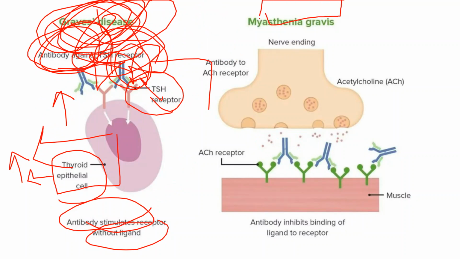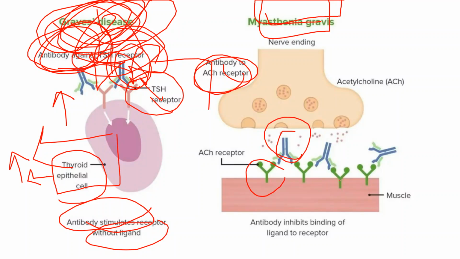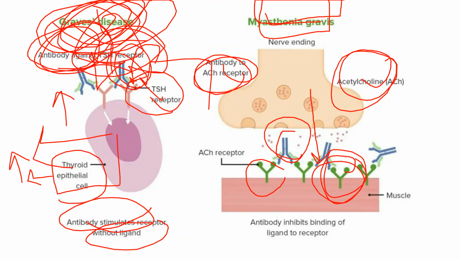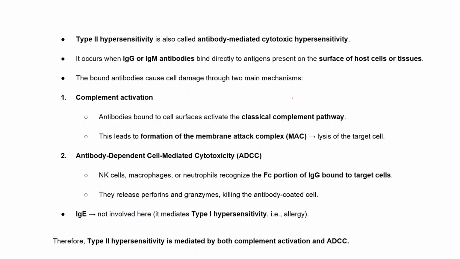Another example is Myasthenia gravis. It is a neuron-related disease. What happens is there is an antibody against the ACh receptors. These antibodies bind to the ACh receptors and inhibit the binding of the ligand to the receptor. Now acetylcholine will not bind to the receptors, and there will be no further signaling. So this is Myasthenia gravis, right?